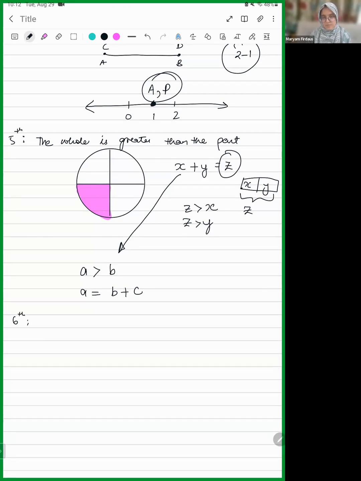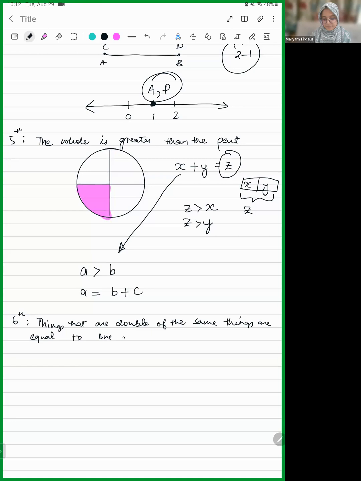Yes, ma'am. Things which are double of the same things are equal to one another. So what does this mean? For example, if A is the double of X, and if A is again the double of Y, then X and Y are equal.